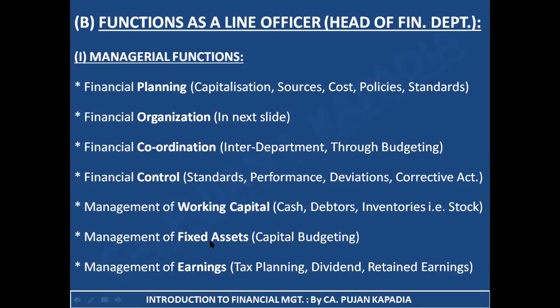Next comes management of fixed assets. That is, I need to take care about capital budgeting decisions, like which asset should I go for and purchase on a long-term basis. Last is management of earnings, under which I'm going to decide planning my tax, how much dividend should I pay, and how much money should I retain for my future prospects.